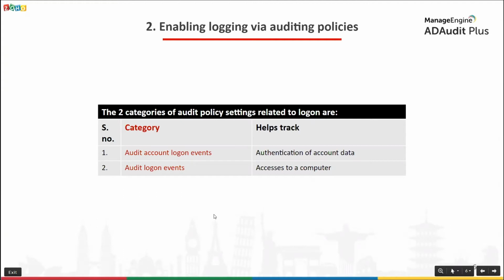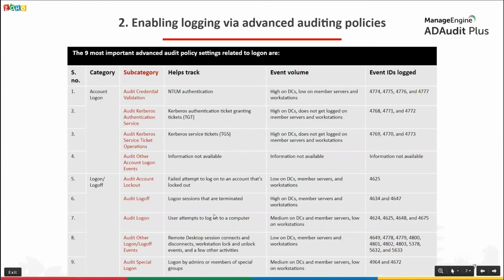This is pretty evident from the number of settings that each of these categories offers. While audit policy offers just 2 categories of settings, advanced audit policy offers around 15 categories of settings. You can find the 9 most important advanced audit policy settings highlighted in red in the table on your screen. In a GPO, advanced audit policy settings can be found under computer configuration, policies, Windows settings, security settings, advanced audit policy configuration, audit policy.